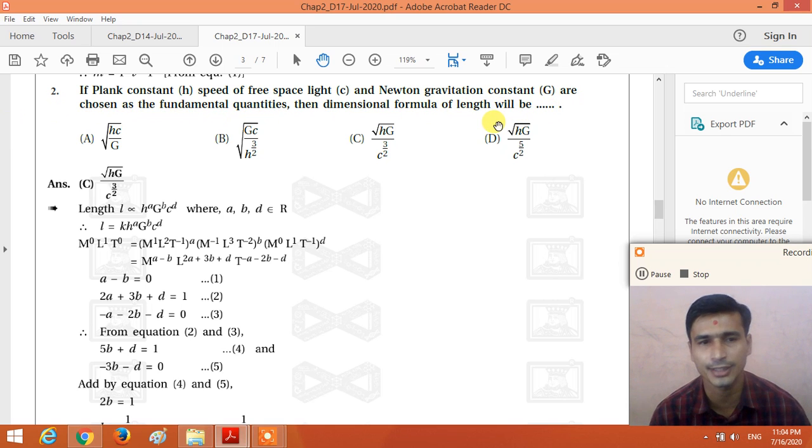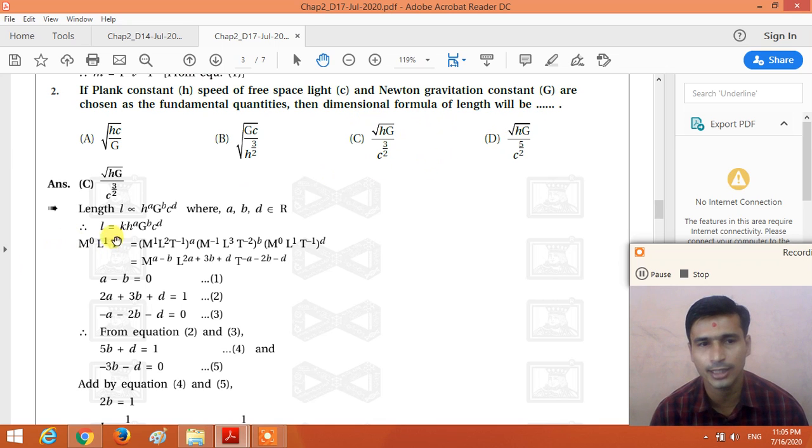So here the three physical quantities, Planck constant, speed of light in air, and Newton's gravitational constant are taken as fundamental quantities, then find the dimensional formula of length, right? So here we need to remember the dimensional formula of the Planck constant, the speed of light c, and Newton's gravitational constant g.